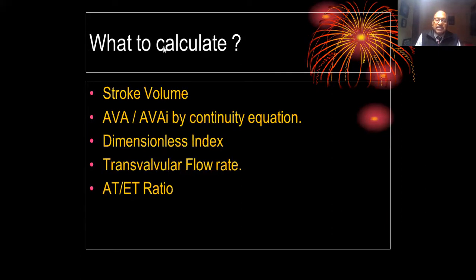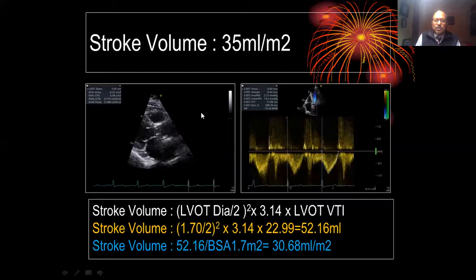Then on the basis of all this, we calculate stroke volume. Let's look at the stroke volume in this patient. We have 1.66 as the LVOT diameter. We have 22.99 as the LVOT VTI.